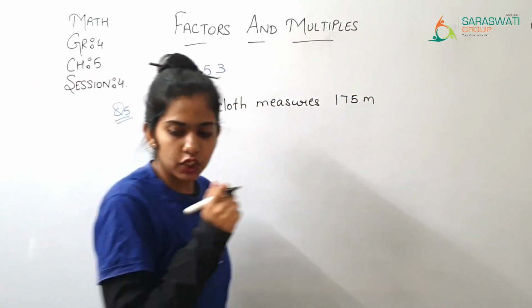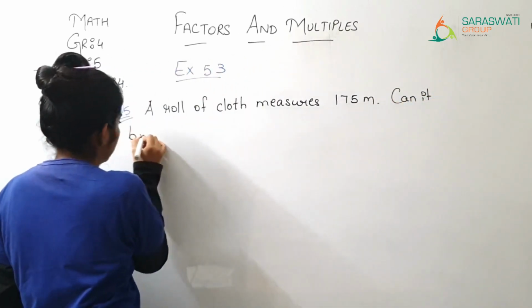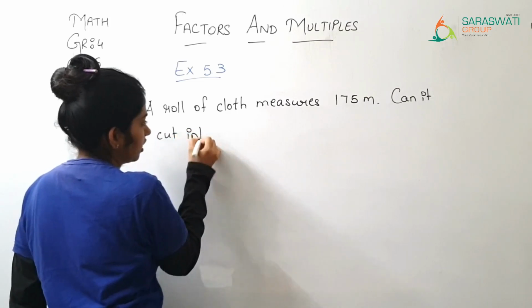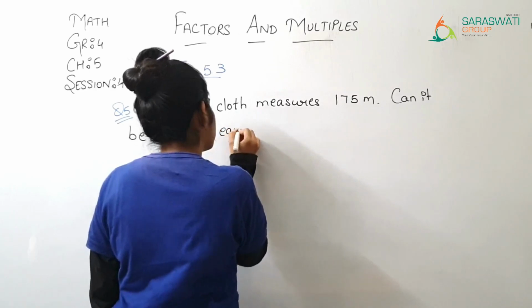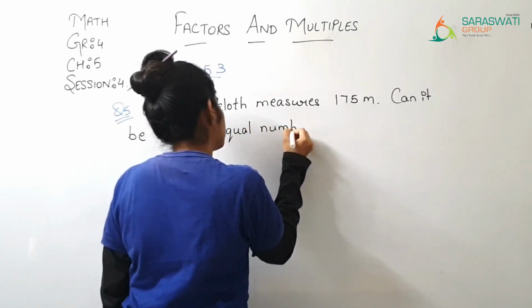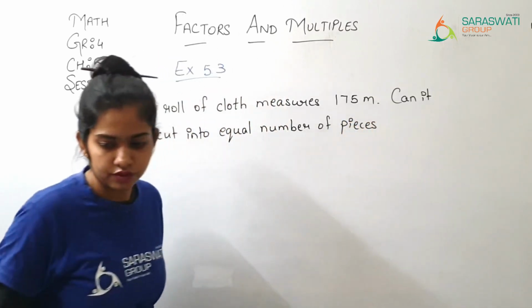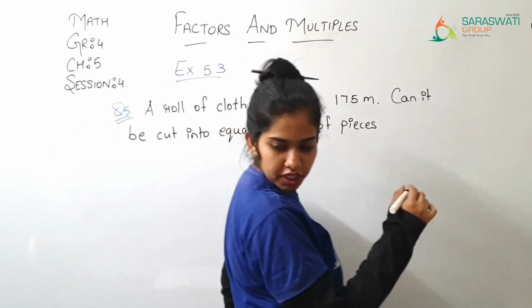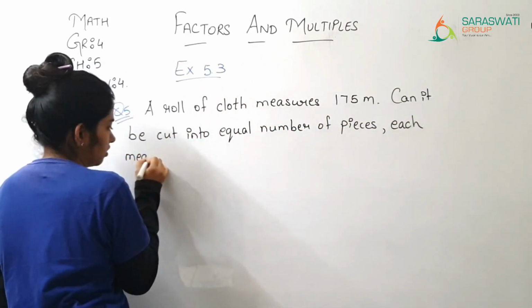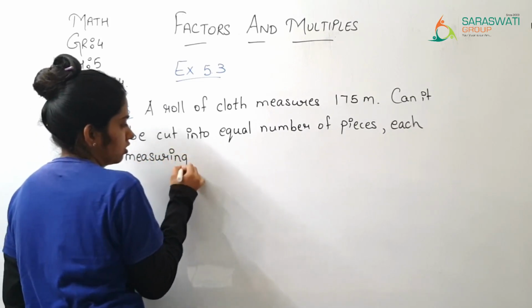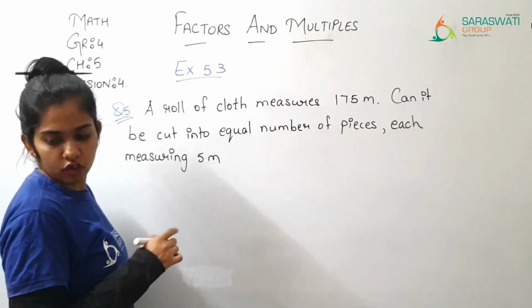Can it be cut into equal number of pieces each measuring 5 meter without any length of cloth left over.